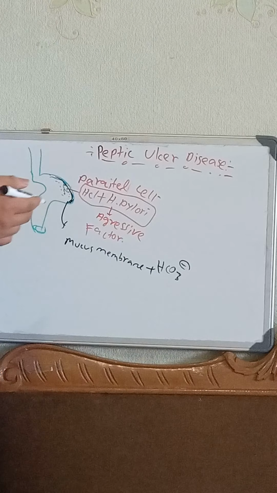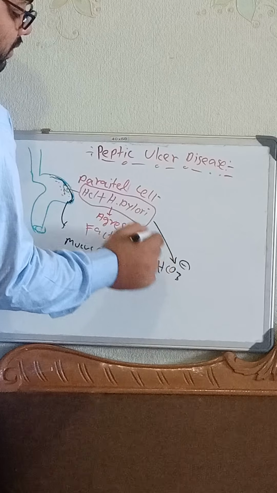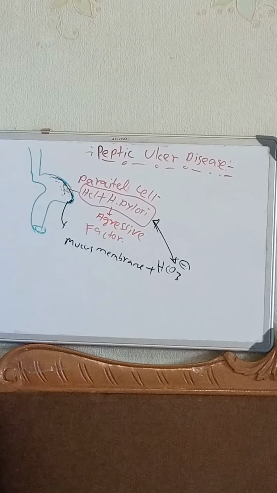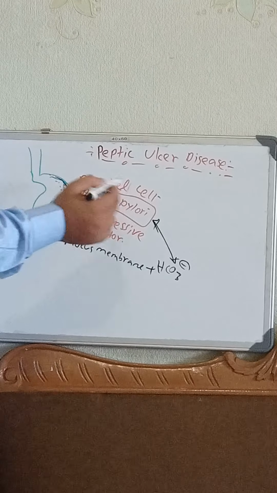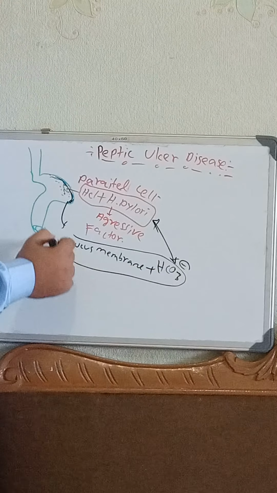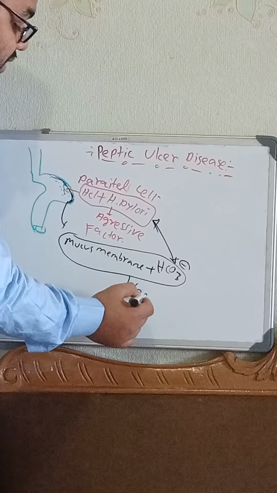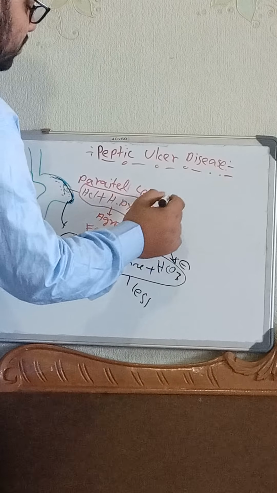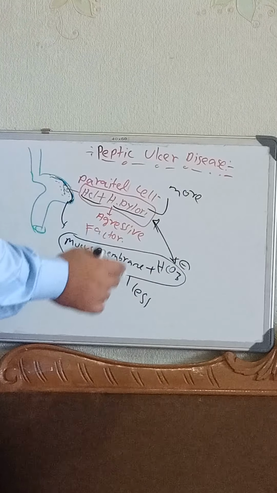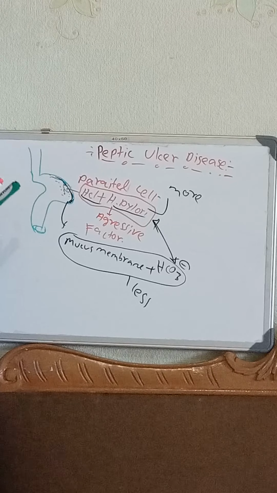Whenever there is an imbalance between these two, that leads to the ulcer. Why? Let's suppose the action of the protective function, the mucous membrane and bicarbonate, gets slower or is less, and the function of the HCl and H. pylori is more, then this can cause the ulcer.